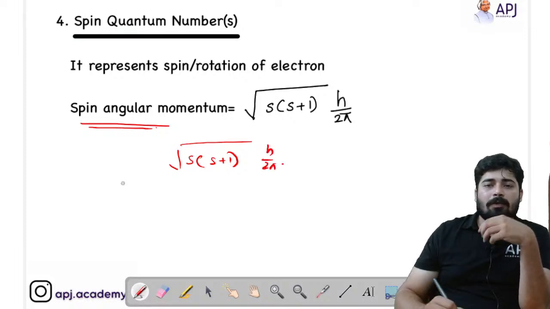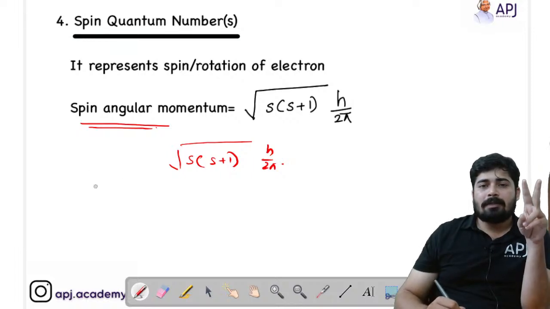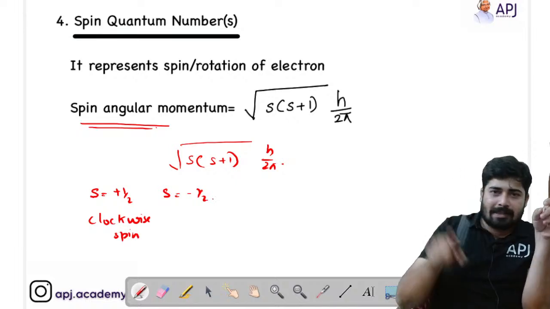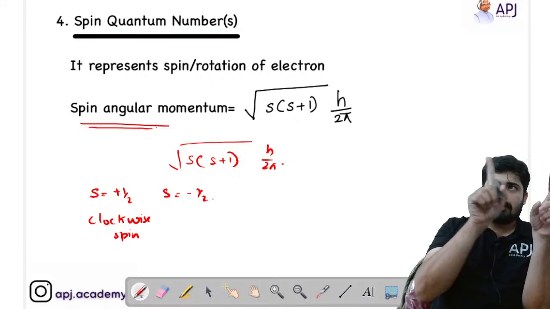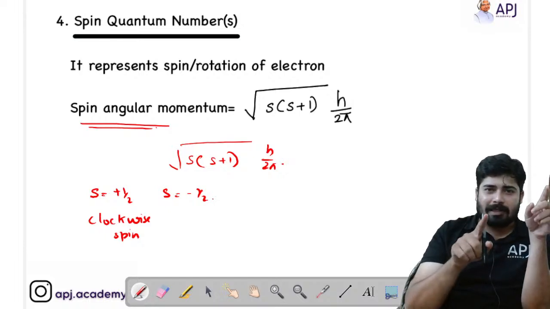So here we know that if an orbital has 2 electrons, that means there are 2 spins, and we indicate it by plus half or by minus half. Plus half indicates the clockwise spin, that the electron is spinning in the clockwise direction, like the clock. You know, the clock rotates in the clockwise direction, right?